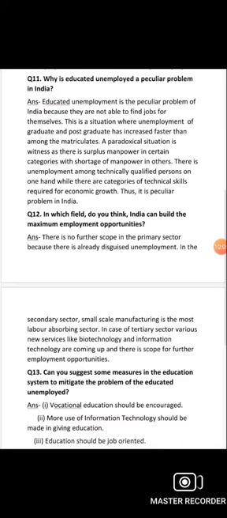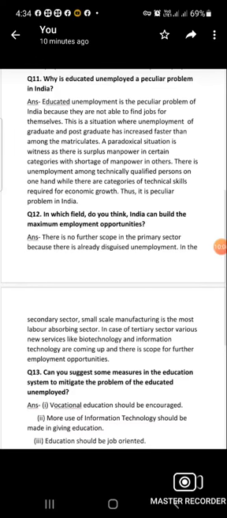Now the next question, number 13. Can you suggest some measures in the education system to mitigate the problem of the educated unemployed? In this question you have to explain some measures, some steps through which the problem of educated unemployment can be solved. And in the answer of this question, here we have mentioned some measures.